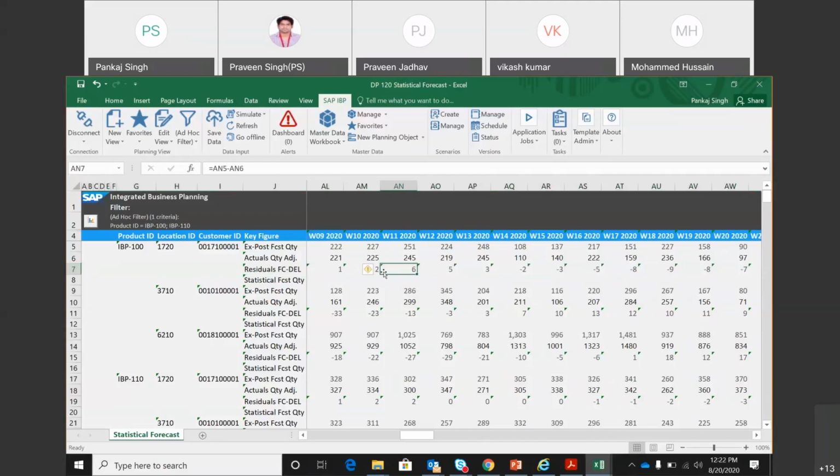So 6 tells me that my exposed is more than my actual of that week by 6 quantity. So here it is minus. So it can give you a kind of bias as to how my forecast is doing with respect to my actual number. So the demand planners need to see all this data to have some inference, and hence there are so many different key figures that are available with some formula to give them that visibility.